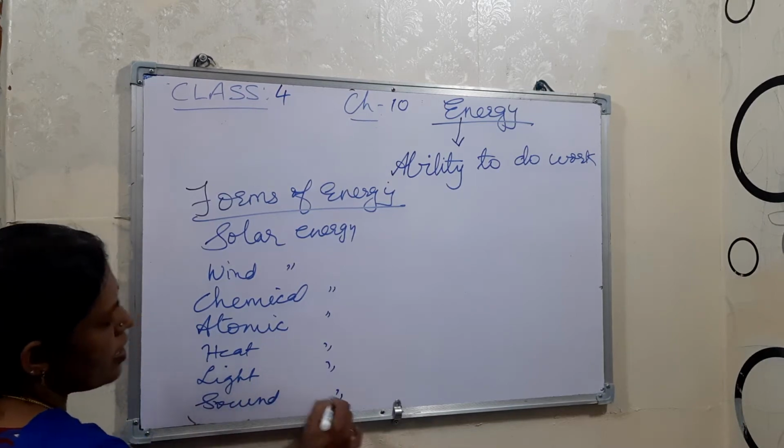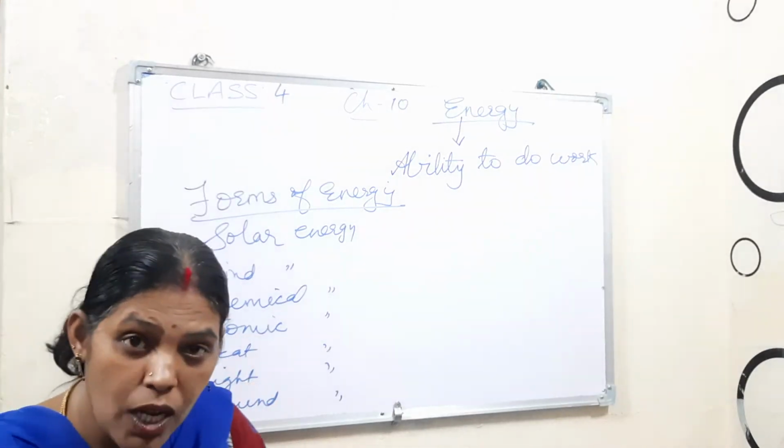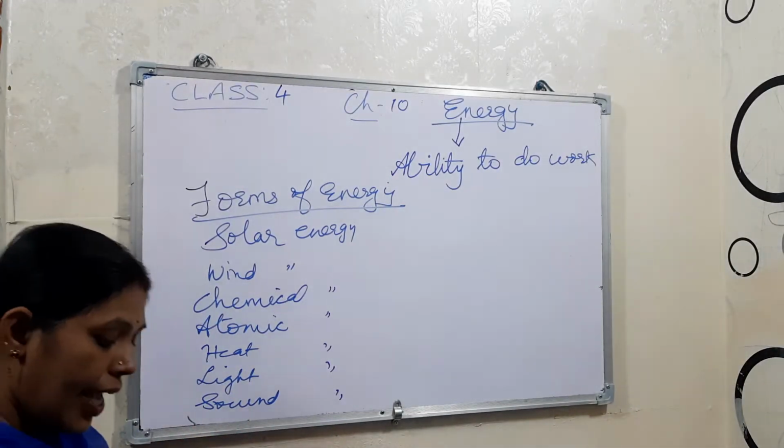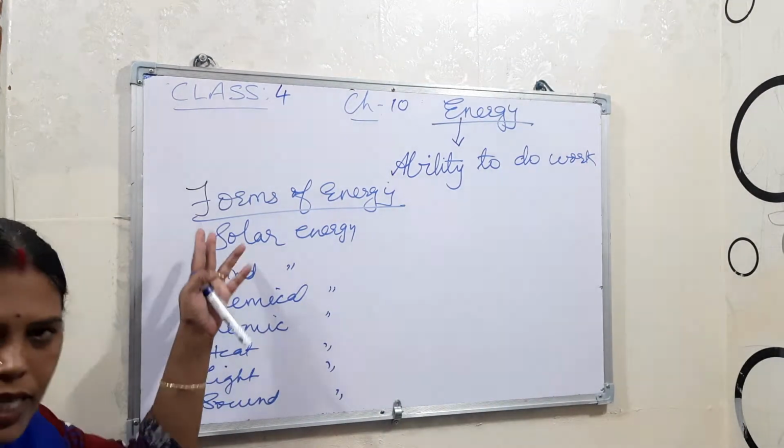All these are the forms of energy. And even muscular energy, and mechanical energy. Now see, these are the forms.